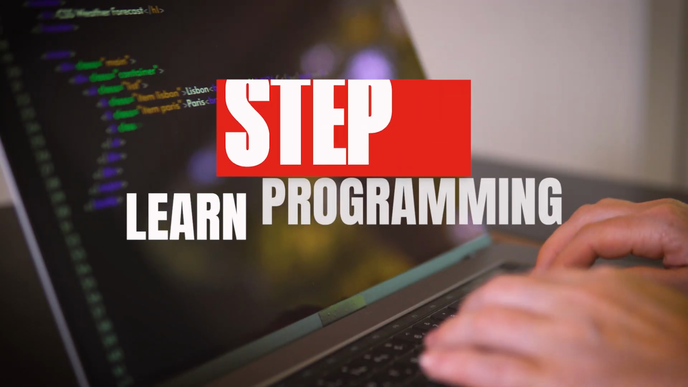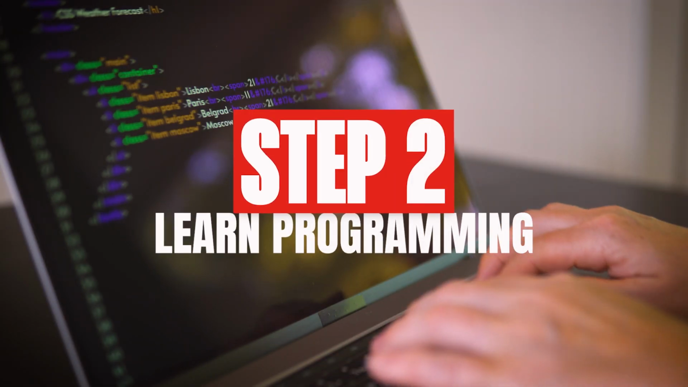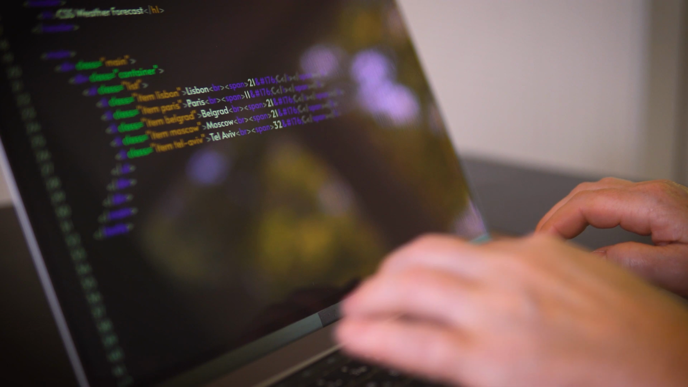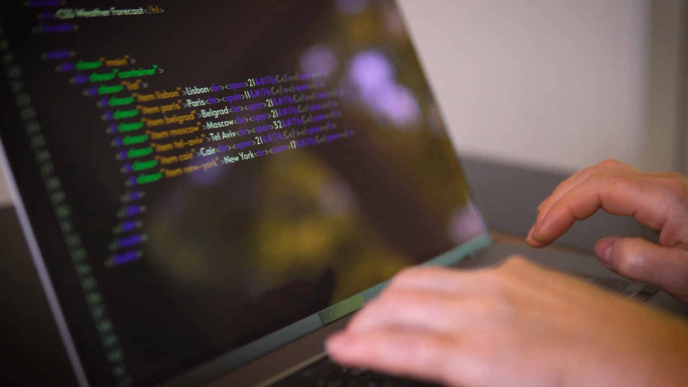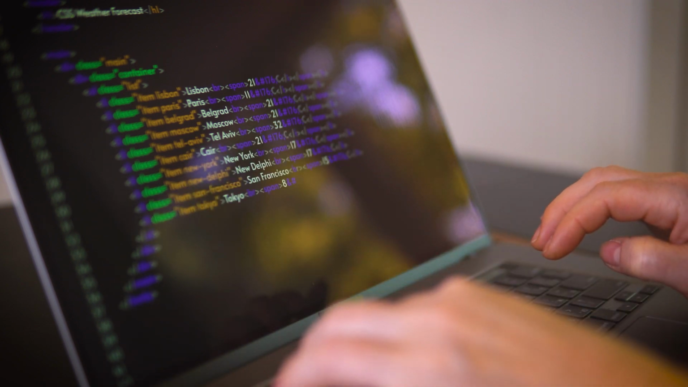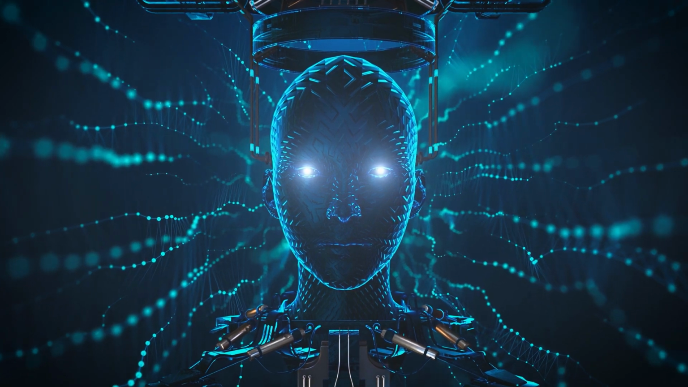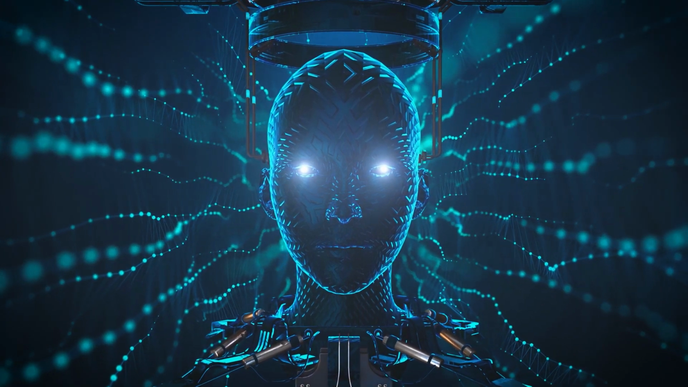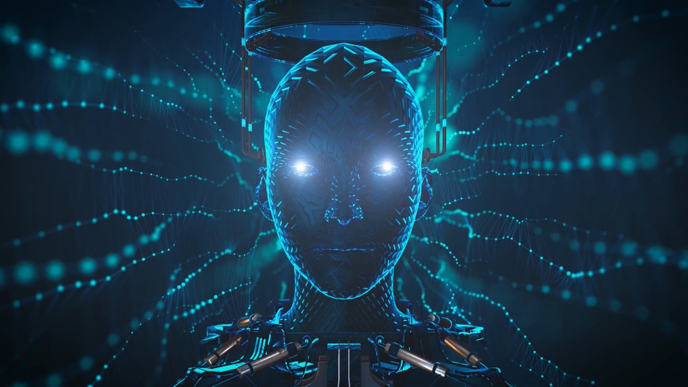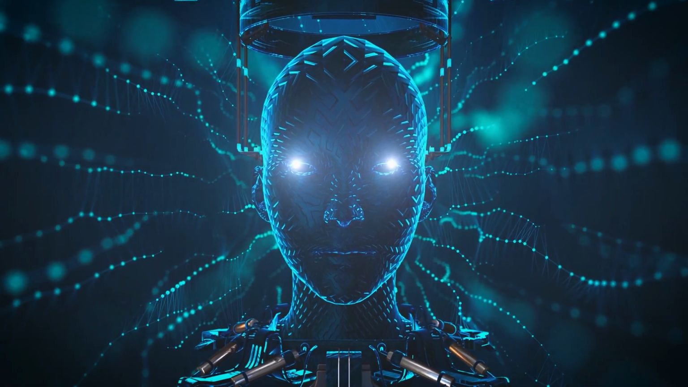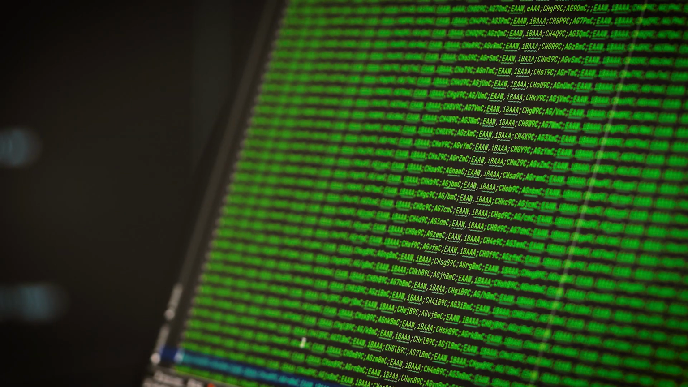Step 2 is learn programming. A key component of an AI specialist's work is programming. It is essential for converting abstract ideas into workable algorithms. Without it, AI models are impossible to comprehend, create, or use. Even while ChatGPT and other similar technologies may make writing code faster, you still need to learn how to program